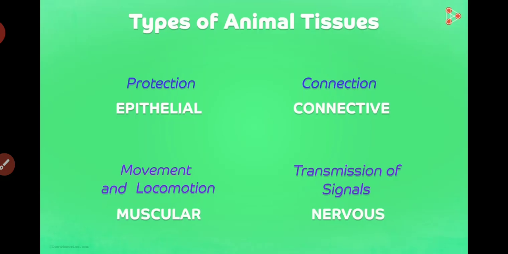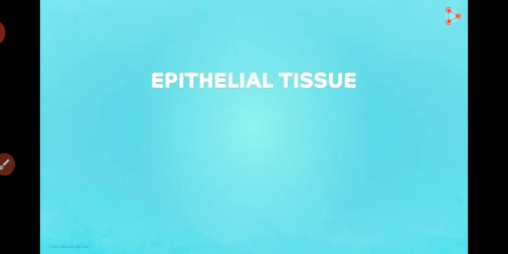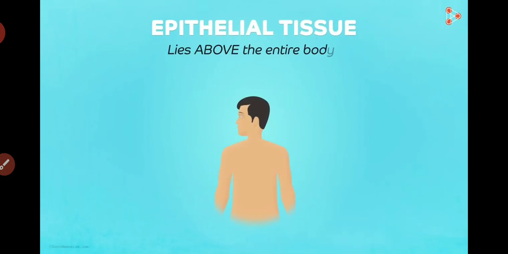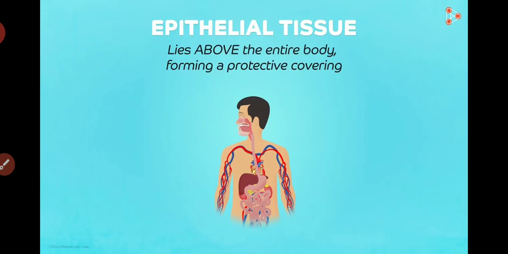So in this video, let's begin with the first type, the epithelial tissue. As the name says, epi is above, thus epithelial tissue is the one which lies above the entire body, forming a protective covering. Along with covering the body, it also forms a barrier between the various organs, separating them.